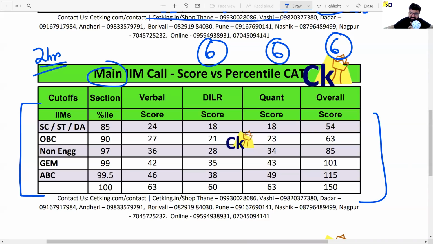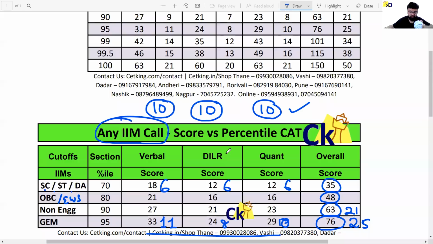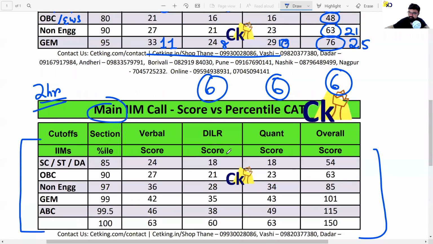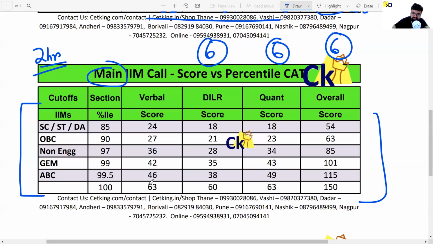Ask me questions only related to the topic which I am doing. Academic record does not matter. Trust me guys, the academic record is an overrated thing. You first touch this number ना, पहले score तो लेके आओ. That's for the main IIMs. So 63, therefore 100 percentile, sorry. For main IIMs, open category is 99 percentile, which means 101 marks.